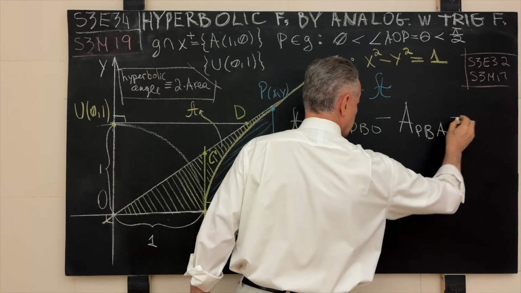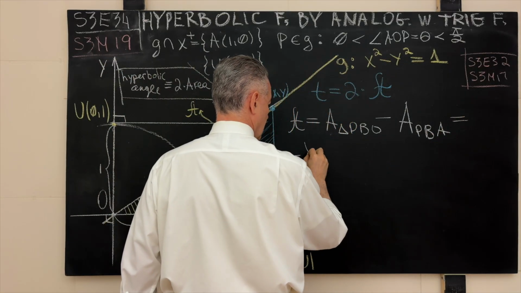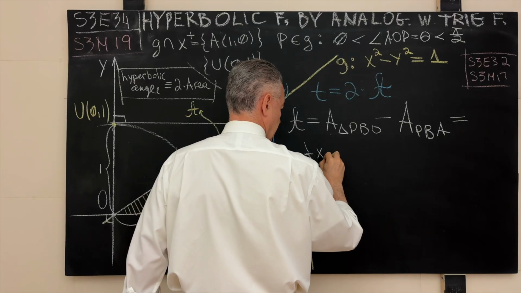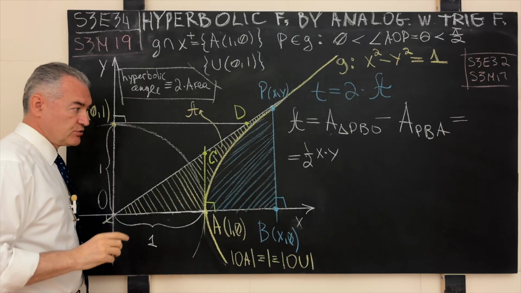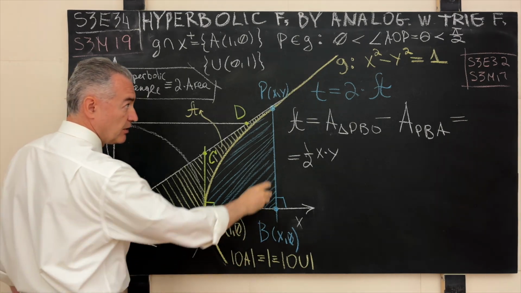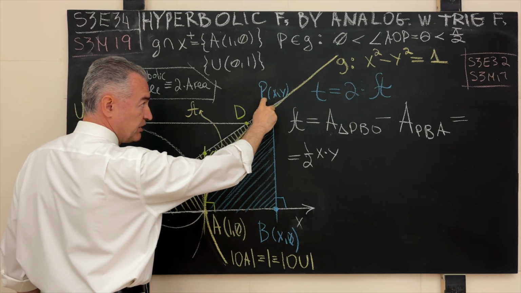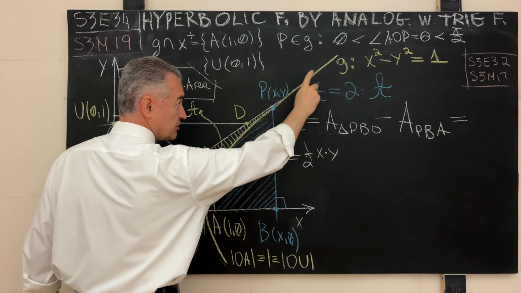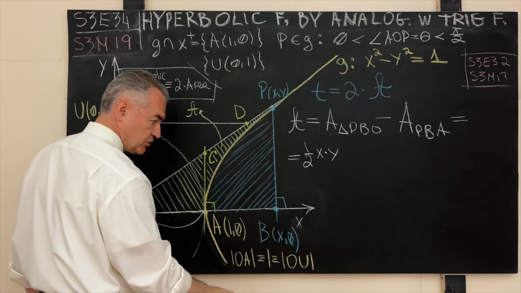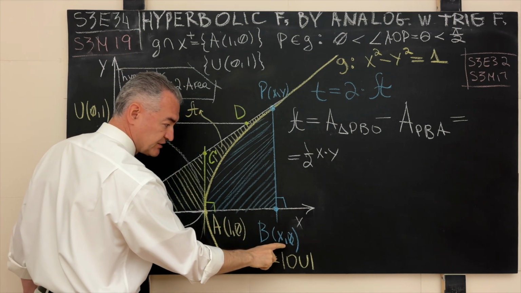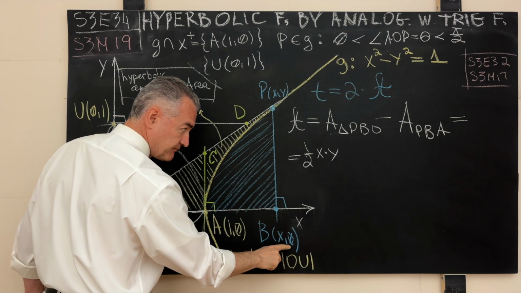So this is equal to 1/2 of x times y. I want to make sure that all the students in the audience understand this. The orthogonal projection of the point P with the coordinates x, y picked at random on the generating curve G in such a way that the corresponding angle is acute is what? Is the point B with the coordinates x and 0.